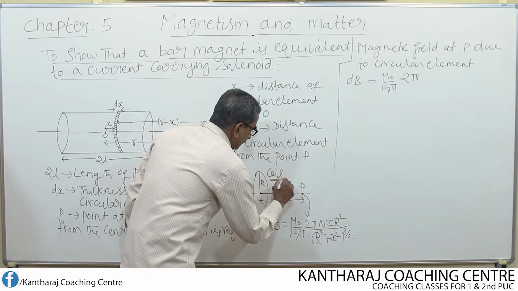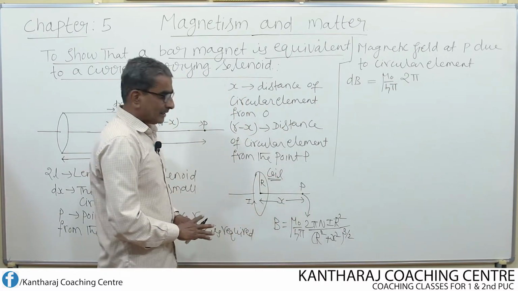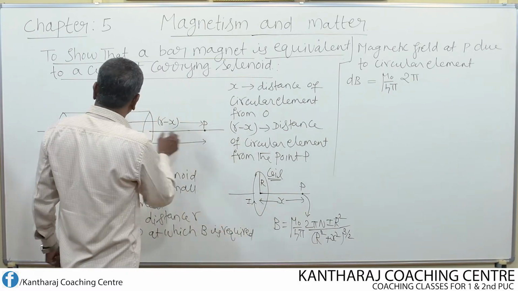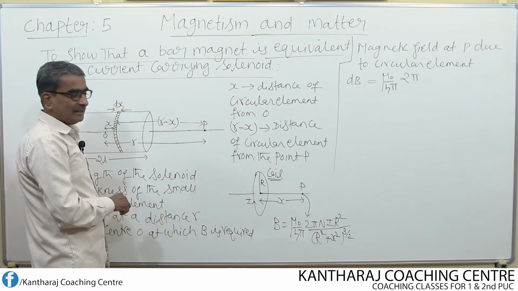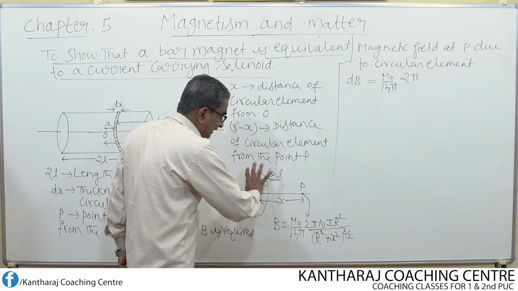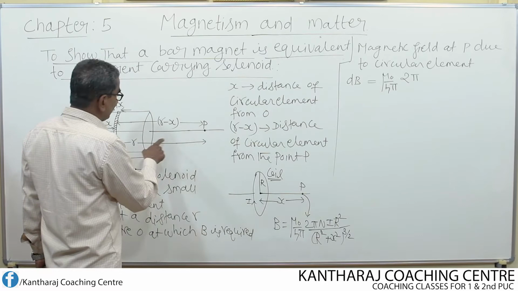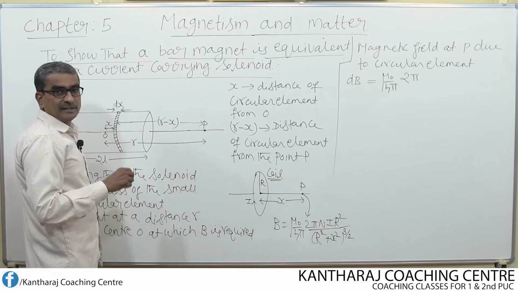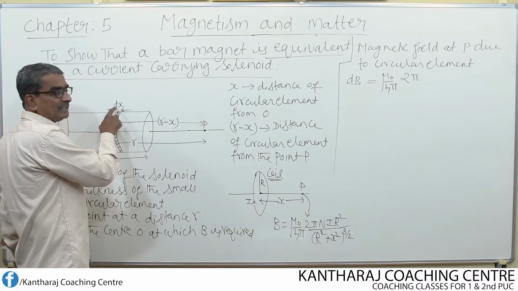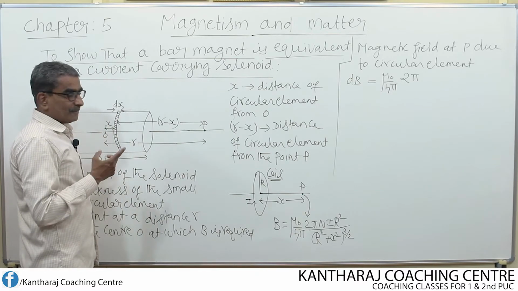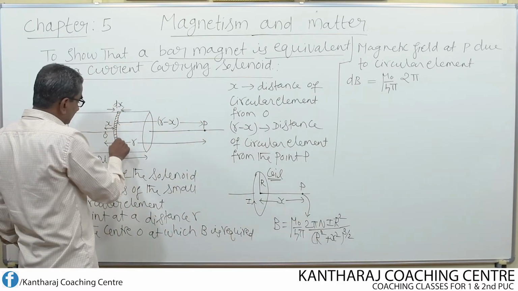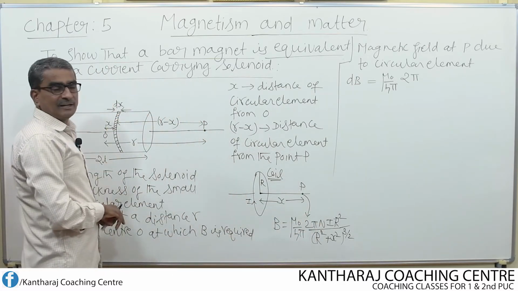See, we are making use of this concept as a supporting thing to write the magnetic field at P due to the small circular element. Now, n refers to the total number of turns in the entire coil, but here we are finding the magnetic field at P only due to a small circular element of small thickness dx. So, how to find the number of turns contained in this small circular element?